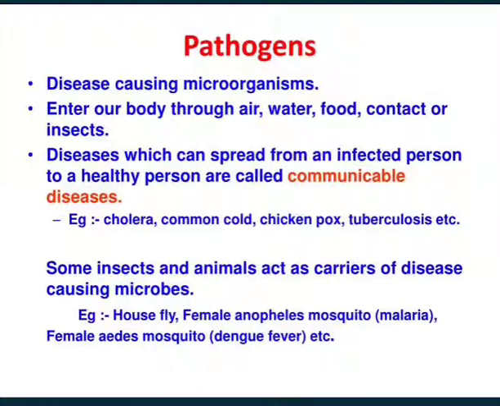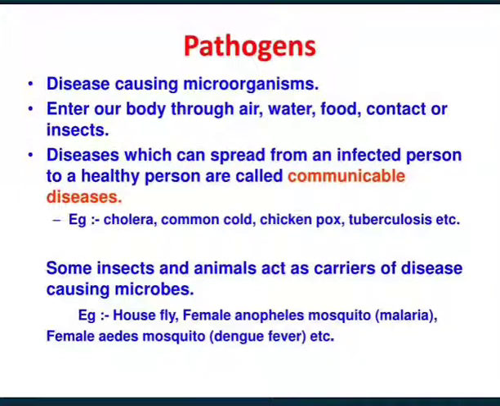Pathogens. Disease-causing microorganisms are known as pathogens. They enter our body through air, water, food, contact or insects. Diseases which can spread from an infected person to a healthy person are called communicable diseases. For example, cholera, common cold, chickenpox, tuberculosis, etc.